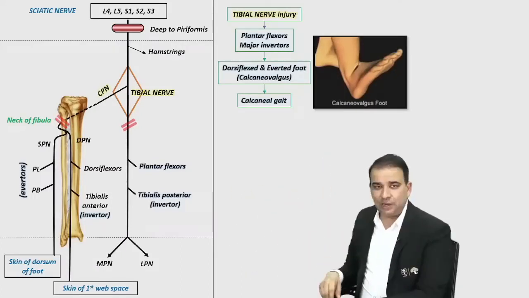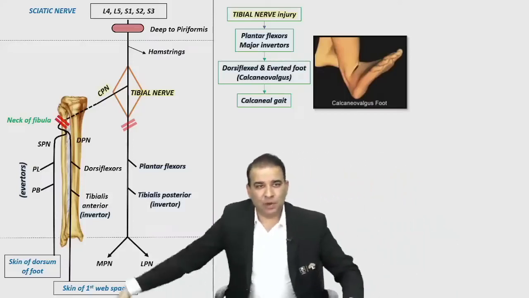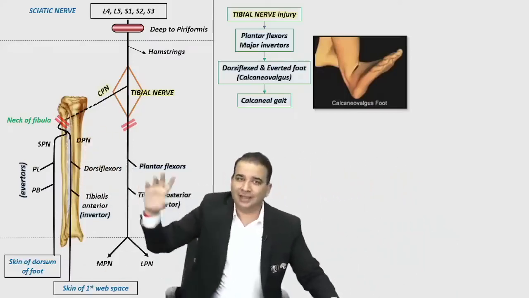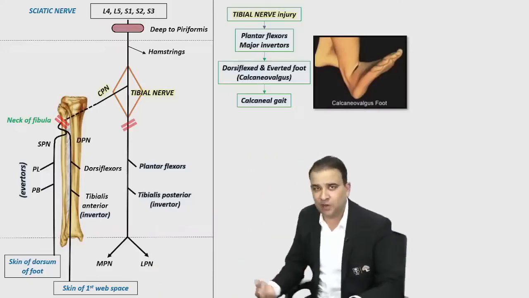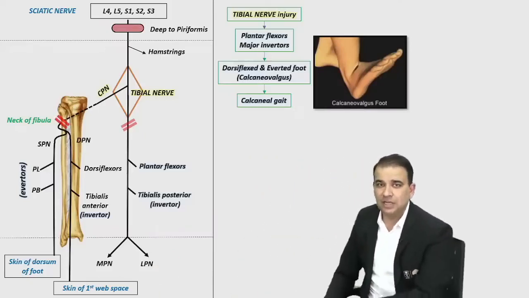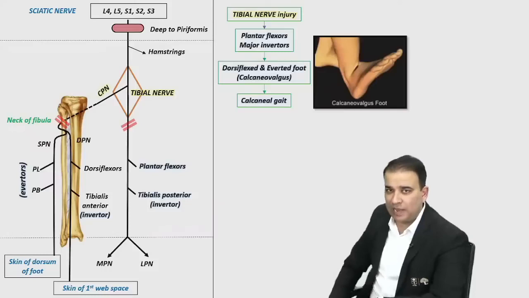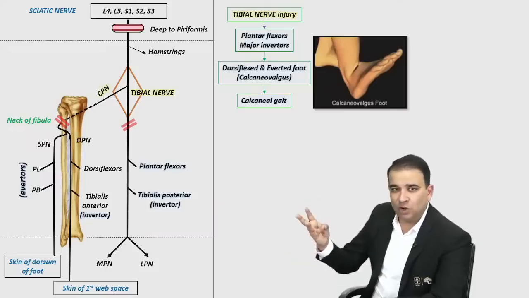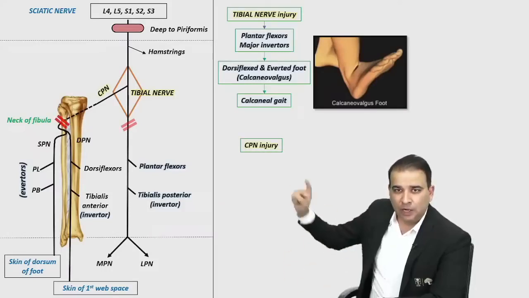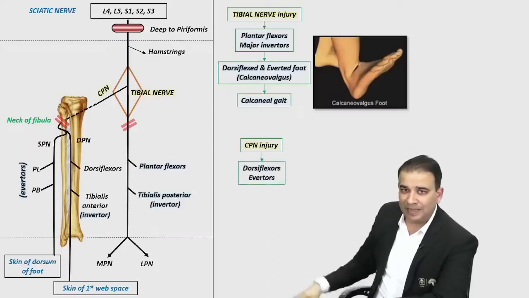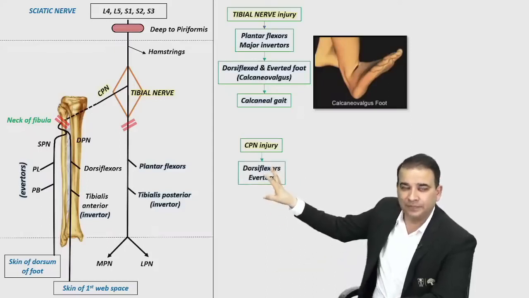Well, the most common scenario, the common peroneal nerve injury. If the common peroneal nerve is injured, and the injury is usually at the neck of the fibula, the fractured neck of the fibula, which again is one of the recent questions. Now, in the common peroneal nerve injury, what will happen? Obviously, deep peroneal nerve is gone and superficial peroneal nerve is gone. Now, because of the common peroneal nerve injury, what will happen, guys? The dorsiflexors and everters both are gone.